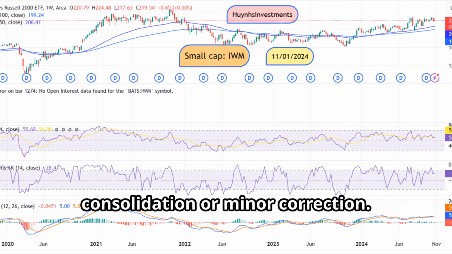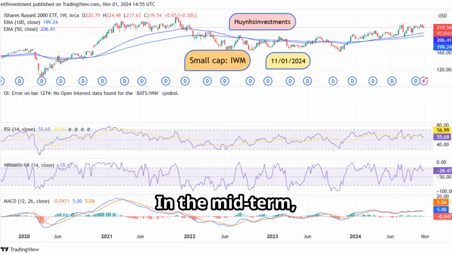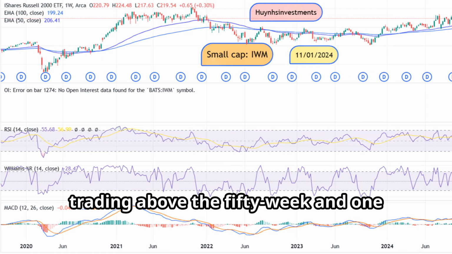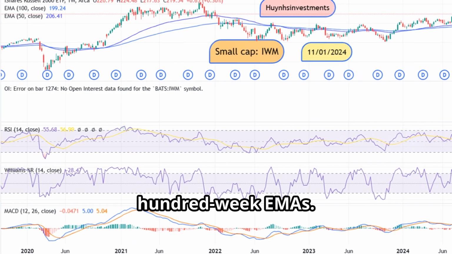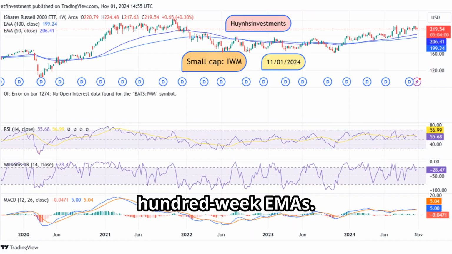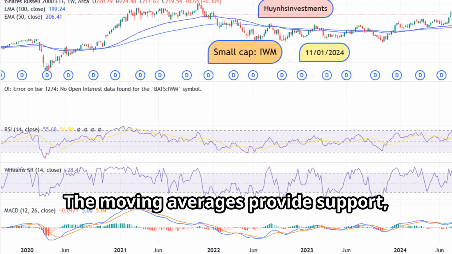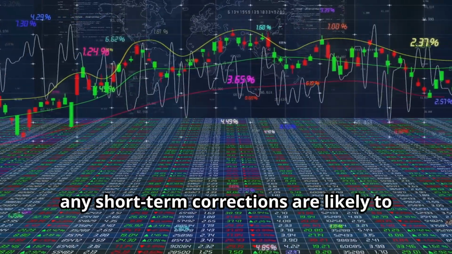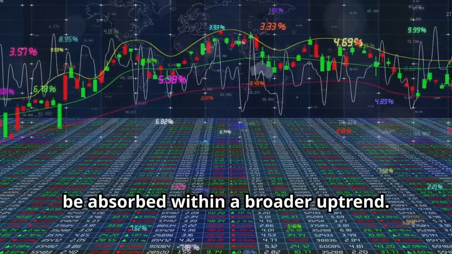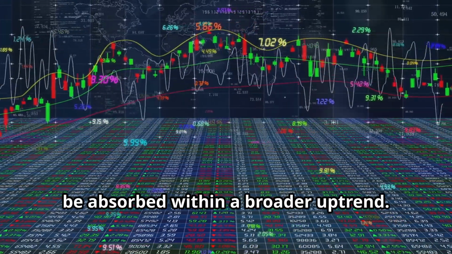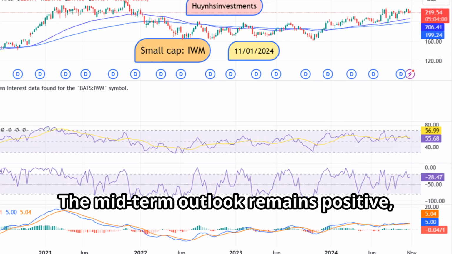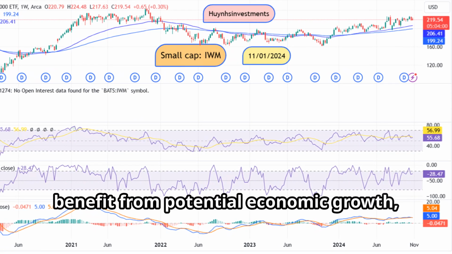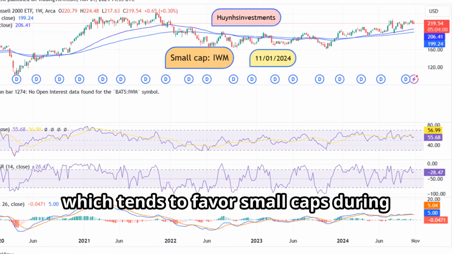In the midterm, the trend remains bullish, as supported by the price consistently trading above the 50-week and 100-week EMAs. The moving averages provide support, and as long as the price remains above these levels, any short-term corrections are likely to be absorbed within a broader uptrend. The midterm outlook remains positive, especially as small-cap stocks could benefit from potential economic growth, which tends to favor small caps during expansionary periods.